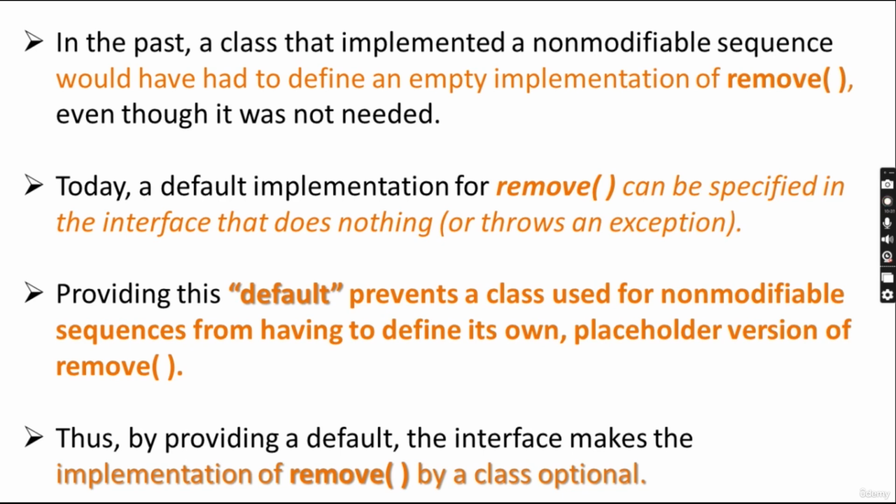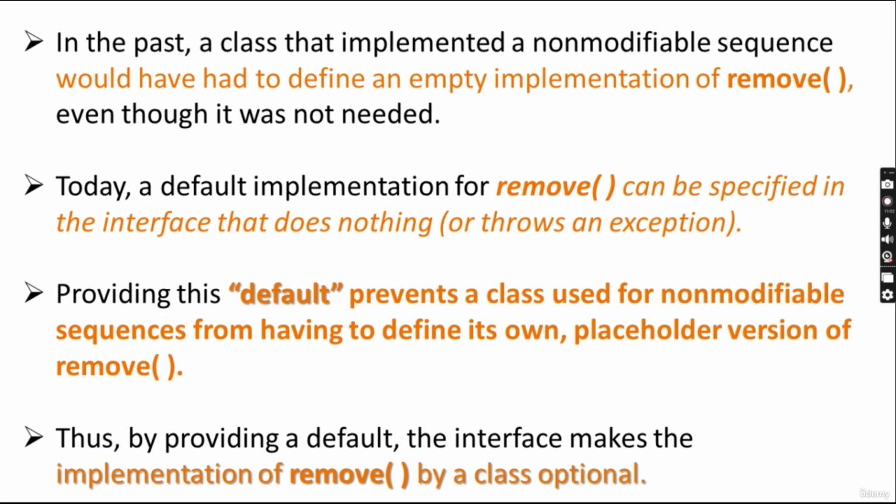But today, a default implementation for remove can be specified in an interface that does nothing or throws an exception. Providing this default prevents a class used for non-modifiable sequences from having to define its own placeholder version of remove.